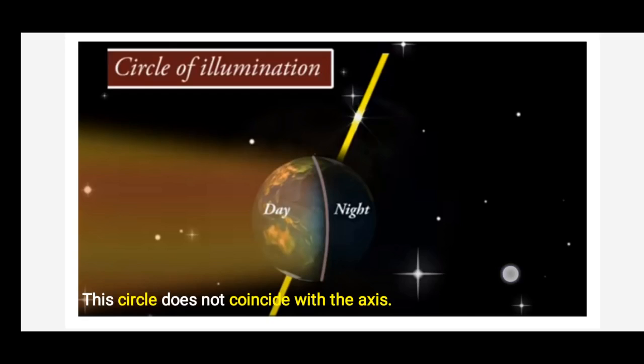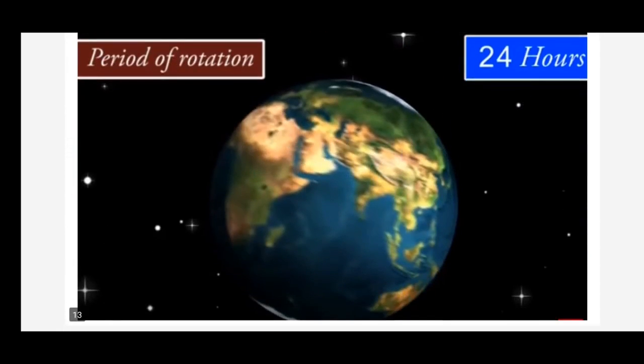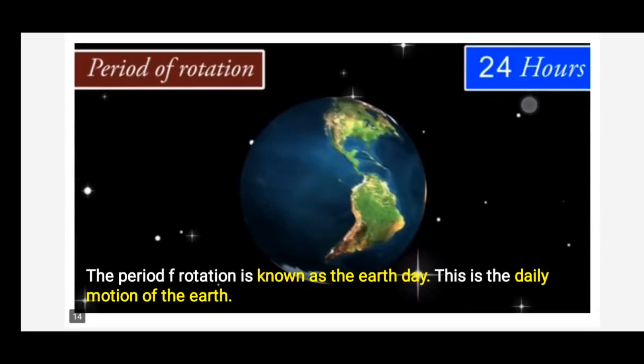The earth takes about 24 hours. It takes 24 hours to complete one rotation around its axis, children. Once again I repeat, the earth takes 24 hours to complete one rotation around its axis. So the period of rotation is known as Earth Day. It means in 24 hours the earth is completing one rotation. So the period of rotation is called what, children? Earth Day, one complete day.